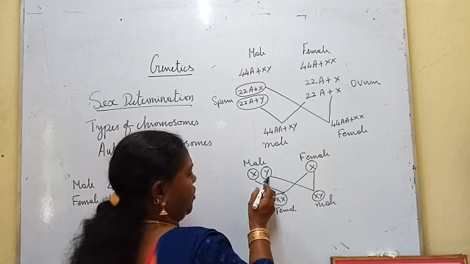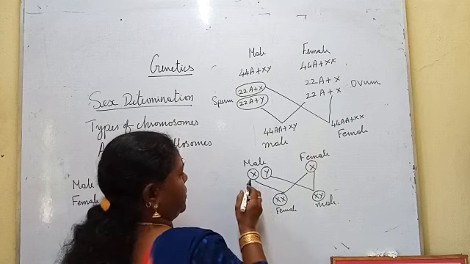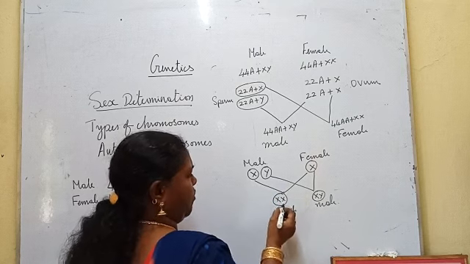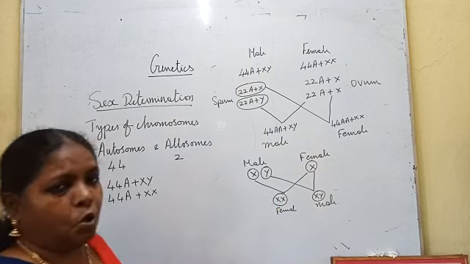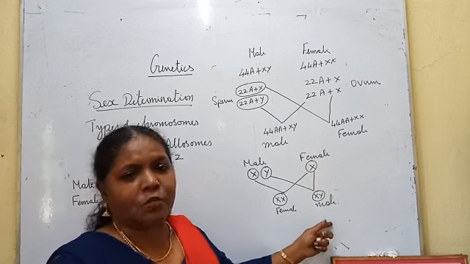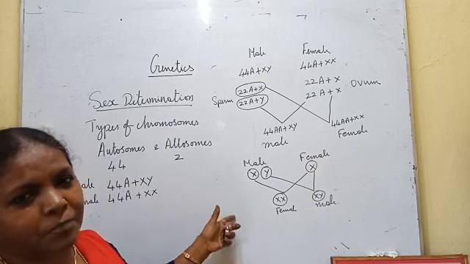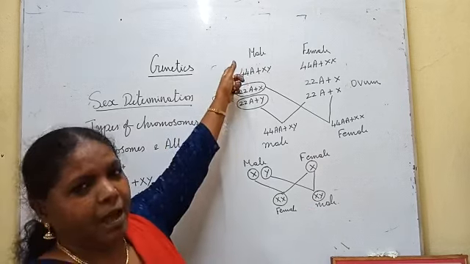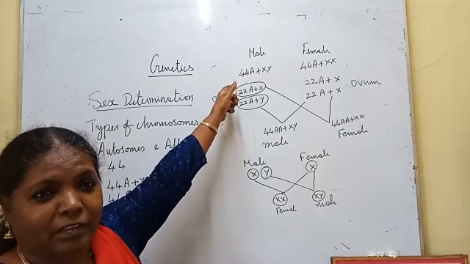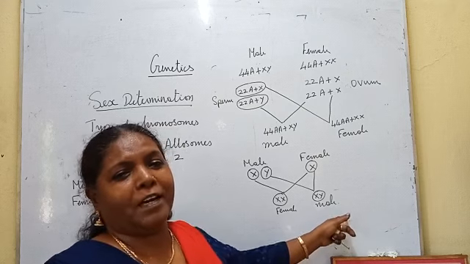If the sperm with the Y chromosome fuses with the ovum, the child will be male. If the sperm with the X chromosome fuses with the ovum, the child will be female. So, who is determining the sex of the child? It is the sperm. Sperm is produced by the male. Whereas, in our society, we blame the female for giving birth to a female child.